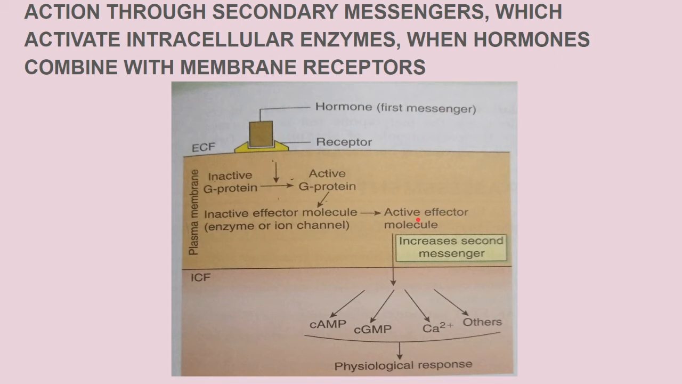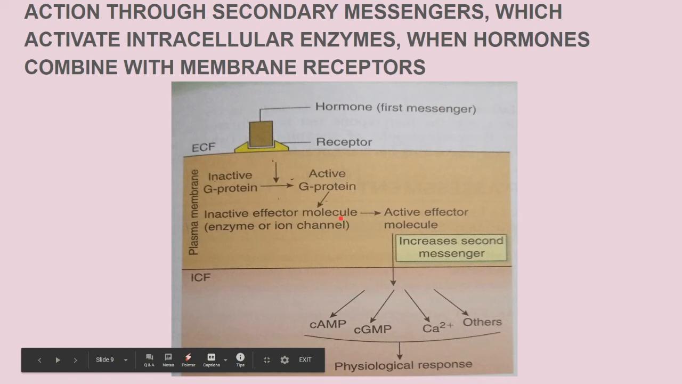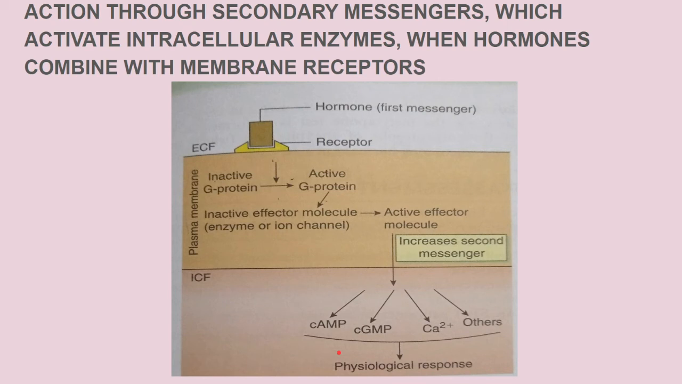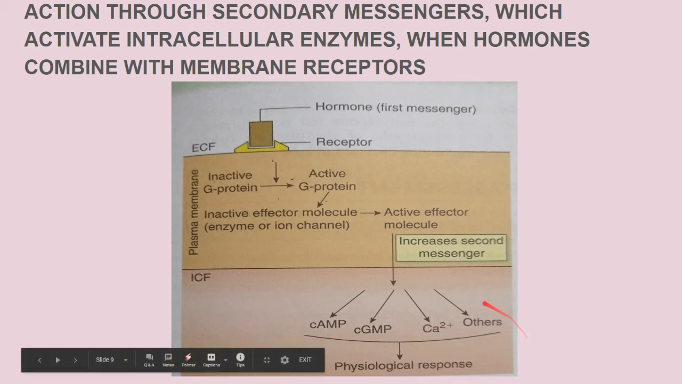Now the changed effector molecule in turn generates, remember, the second messenger that mediates the hormonal intracellular action. So this coupling by the G protein is basically done to increase or generate the secondary messengers, and this secondary messenger will cause the activation of the intracellular enzyme when the hormone combines with the membrane receptors. Okay, so this was the main production of the secondary messengers.